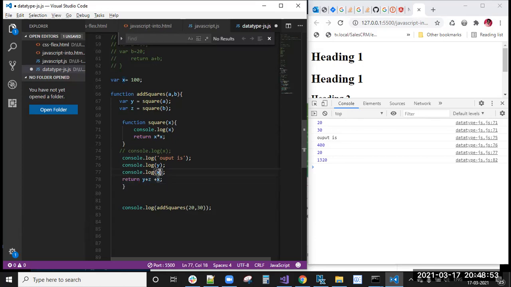What is the output if I execute this function? Any guesses? Definitely these are important and interesting topics, the local variable and global variable concepts. So no guesses, right? I'm executing this, and I will explain the output also.